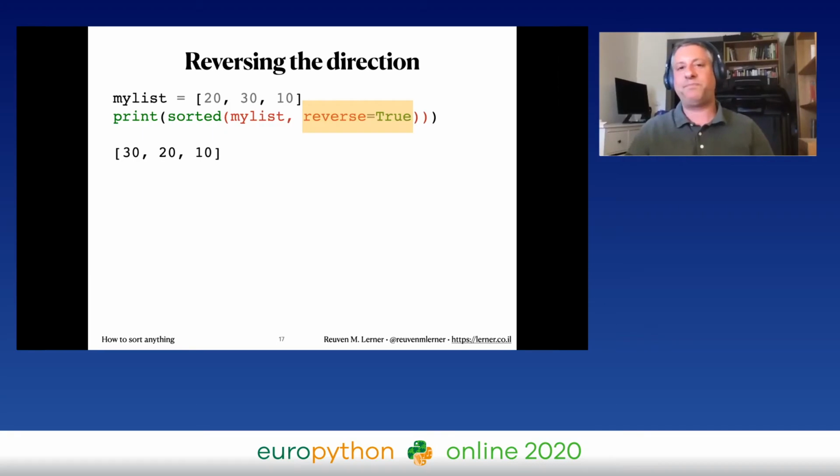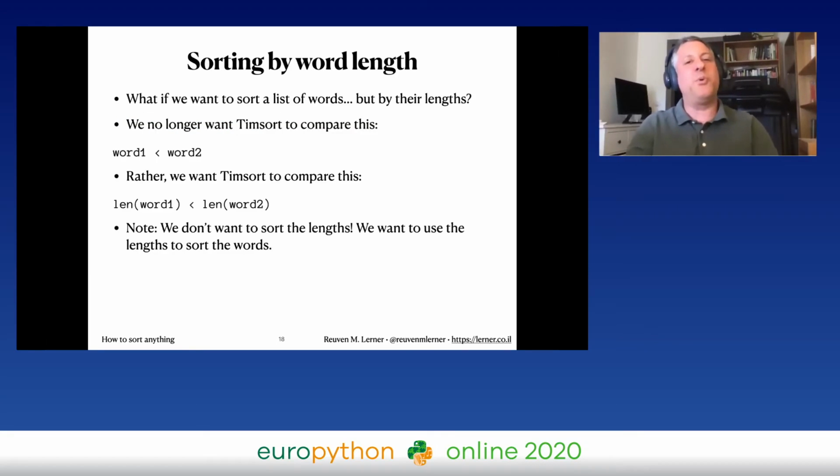So far, so good. But what if I want to sort a list of words? Not alphabetically, but by their lengths. This is where things get really interesting and really cool. We no longer want TimSort to be saying, is word 1 less than word 2? Rather, we want it to be saying, is the length of word 1 less than the length of word 2? Right now, we don't want to sort the lengths here. Sometimes when people see this sort of problem, they say, oh, what you want to do is use a list comprehension, turn all the words into their lengths, and then sort those. No, no, no. I still want to get back a list of words, that list of strings sorted by length, right?